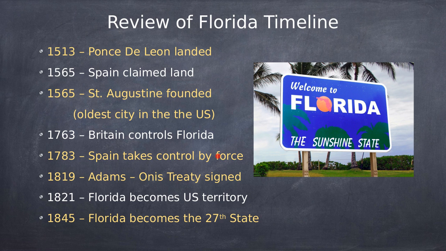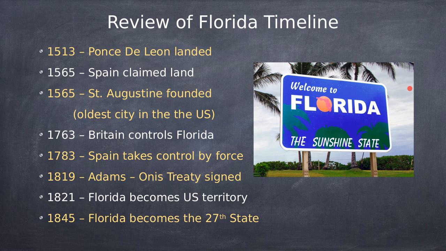So be expected to ask who landed in Florida, or what was Ponce de Leon looking for when he landed in Florida? Something along those lines. I will ask you what the oldest city in the United States is, and that's St. Augustine, Florida. In 1763, Britain controls Florida, and then in 1783, Spain takes control of Florida by force.